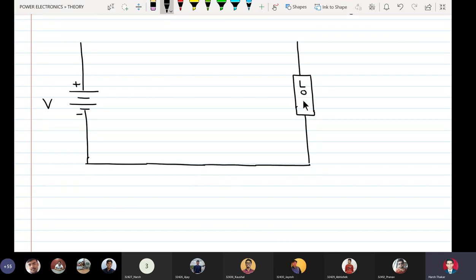Right, load. Okay, now I'm going to draw in a bridge. If you remember what is a bridge, a single phase bridge has 4 devices, 3-phase bridge has 6 devices. So my first switch will be like this, my second switch will be like this, my third switch will be like this, my fourth switch will be like this.